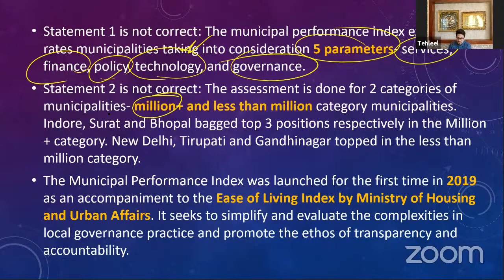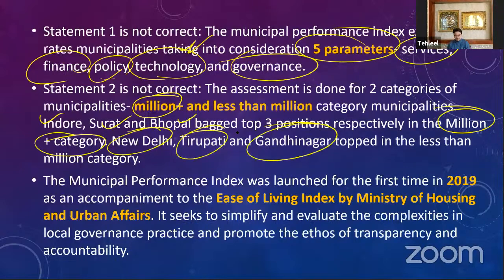In the million plus category, Indore, Surat and Bhopal have bagged the top 3 positions. And in the less than million category, New Delhi, Tirupati and Gandhinagar have topped the list.